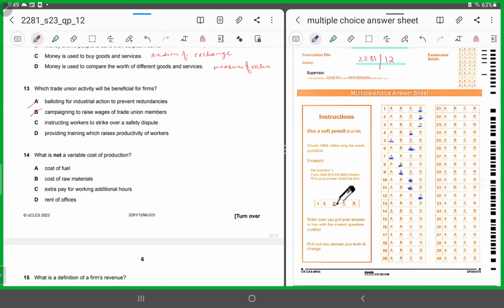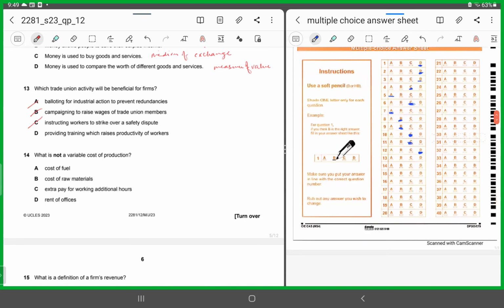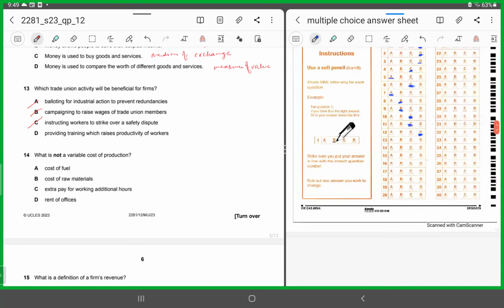Instructing workers to strike over a safety dispute. If they are urging workers to protest over some safety issue, again it would not be in the interest of the firms. So again, it's not the correct option. D says providing training which raises the productivity of workers. Yes, if the trade union is providing training, in turn it would be increasing the productivity of the workers. So it would be beneficial for the firm. The output level would rise. 13 would be D. Workers would be motivated.